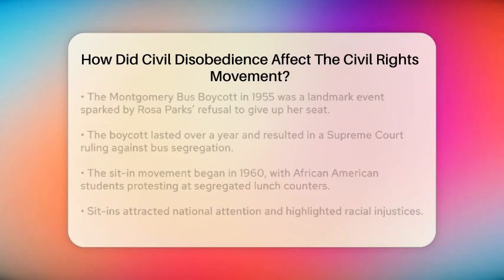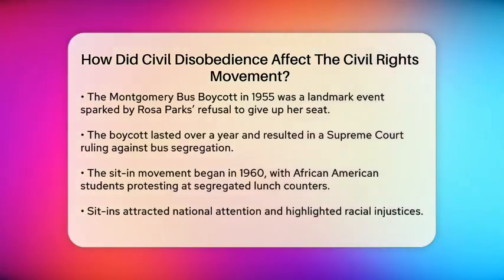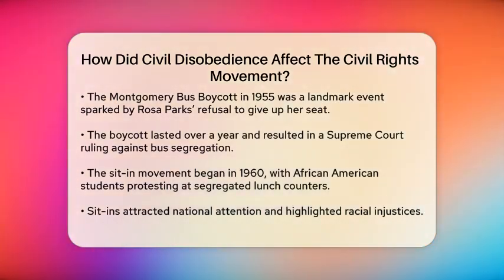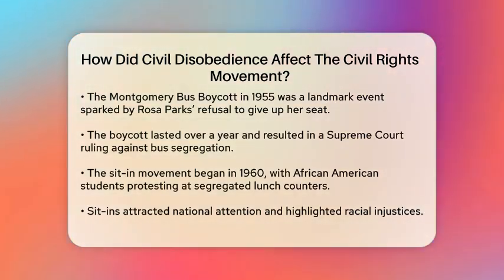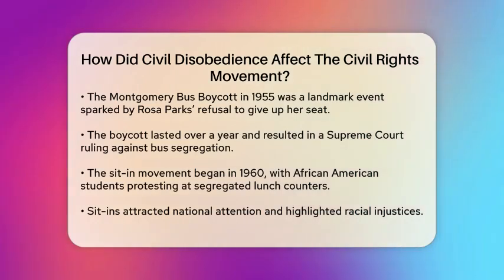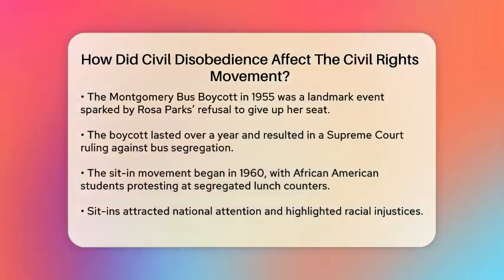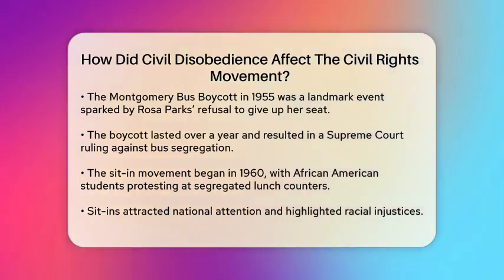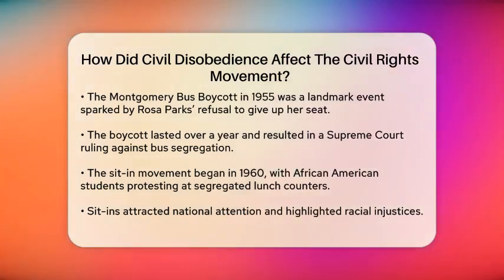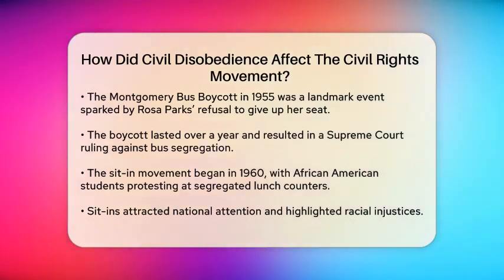nonviolent resistance. One of the most notable examples of civil disobedience during this period was the Montgomery Bus Boycott in 1955. Sparked by Rosa Parks' refusal to give up her seat to a white passenger, this boycott lasted for over a year and led to a Supreme Court ruling that segregation on public buses was unconstitutional.